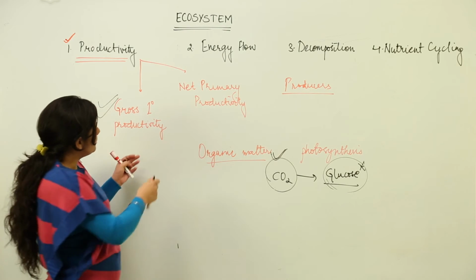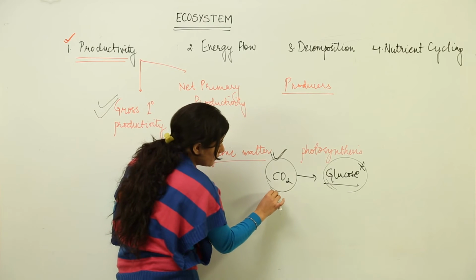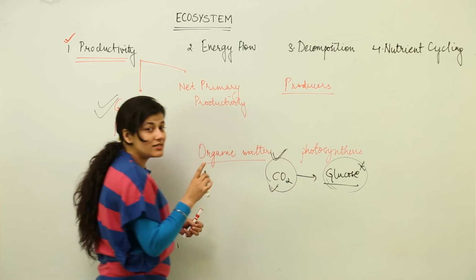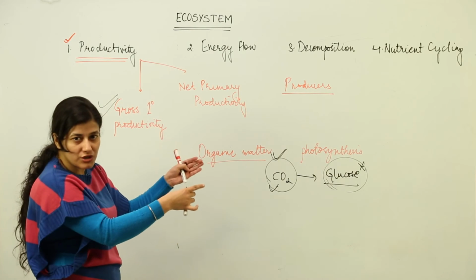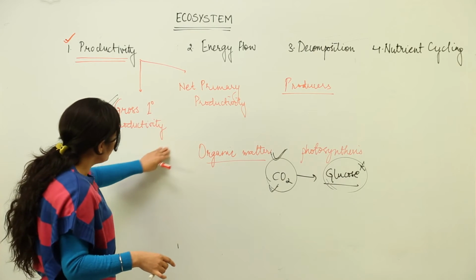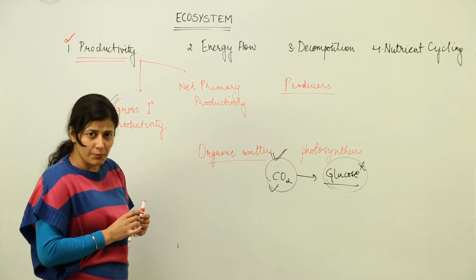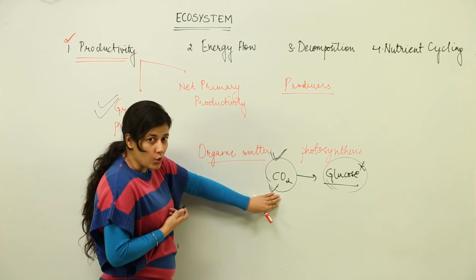So in order to get a better idea of how much this gross primary productivity is, if I choose carbon dioxide as the parameter, it is the carbon dioxide whose fixation is deciding how much a particular producer is producing, in totality. That would form the gross primary productivity. Alright, so it is the fixation of CO2.